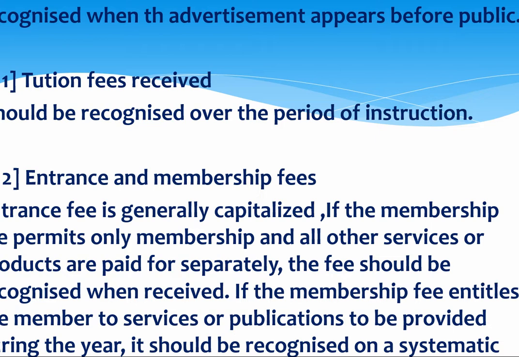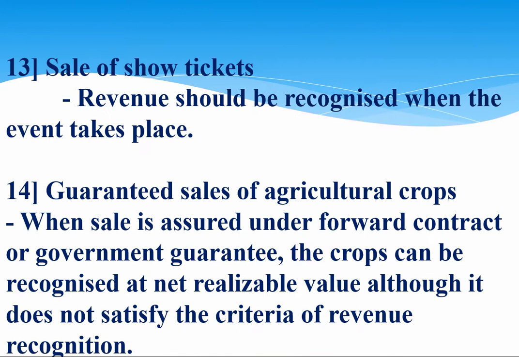Tuition fees received: when you receive the fees, you recognize it as revenue. Same in the case of membership fees. Sale of show tickets: when the event takes place, even if the tickets are booked in advance, until the show takes place, revenue will not be recognized. In case of agricultural crops, if guaranteed sales are assured on the basis of a forward contract or government guarantee, then the crops can be recognized at net realizable value. Although the revenue recognition principle is not satisfied, since the government guarantees they will surely sell the crops, you can recognize it as revenue.